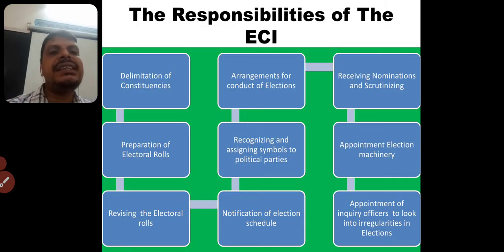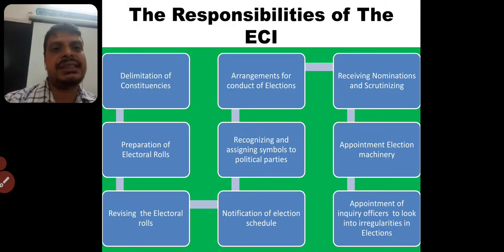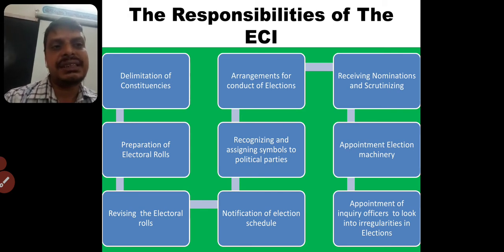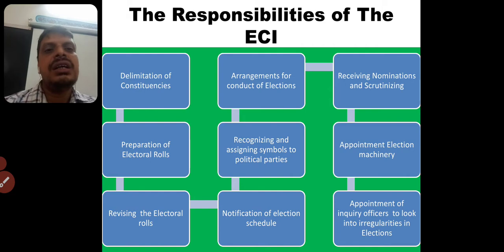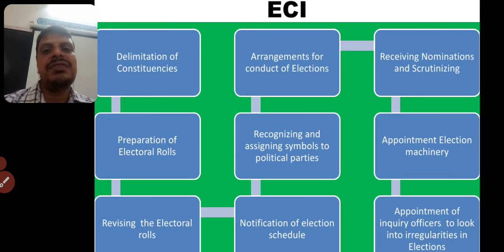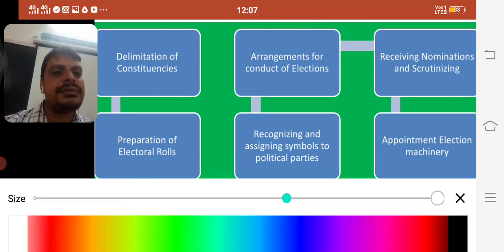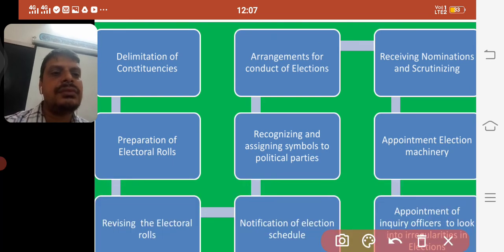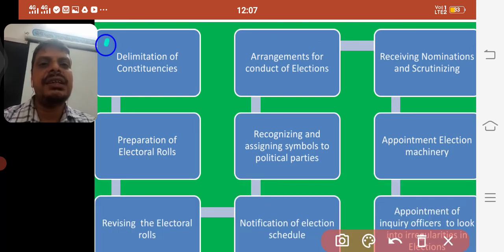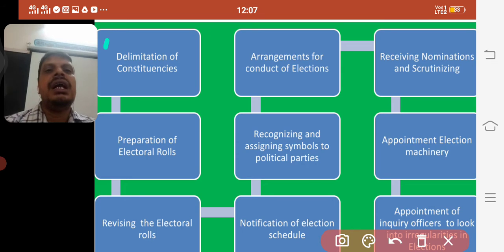Okay, now we see the responsibilities and duties of the ECI, the Election Commission of India, one by one. The first one is delimitation of constituencies.